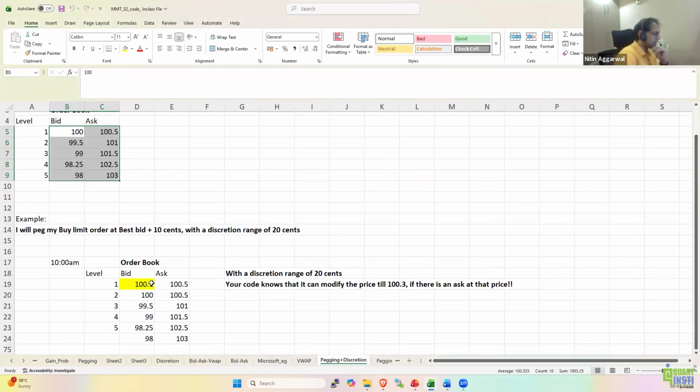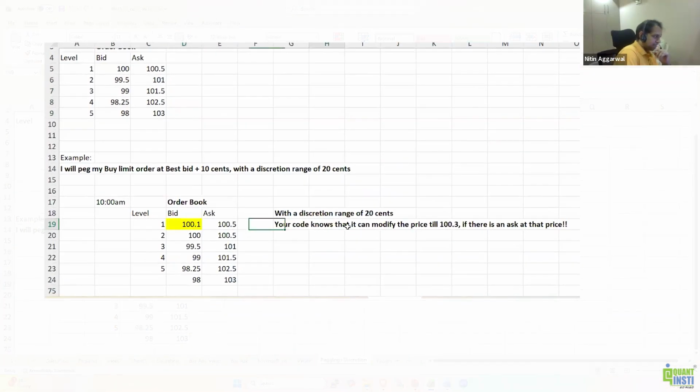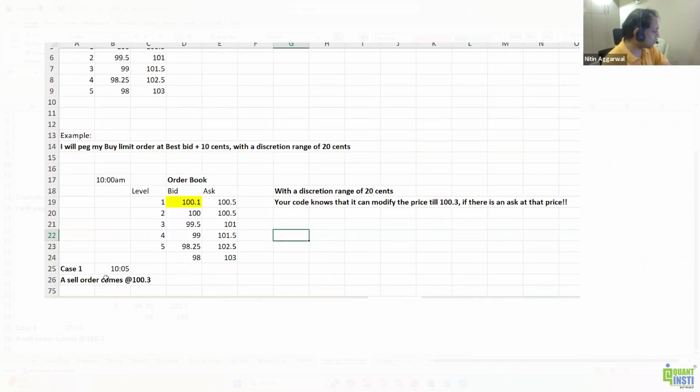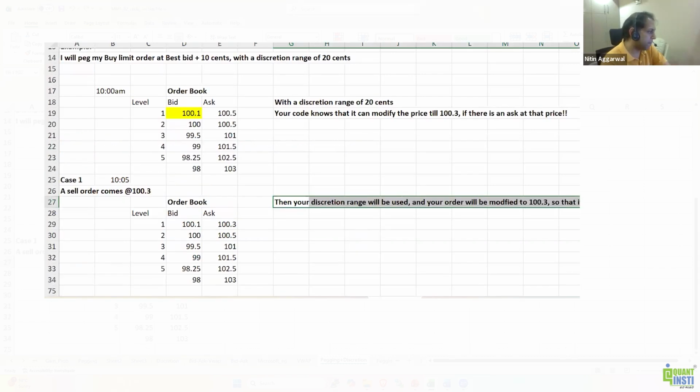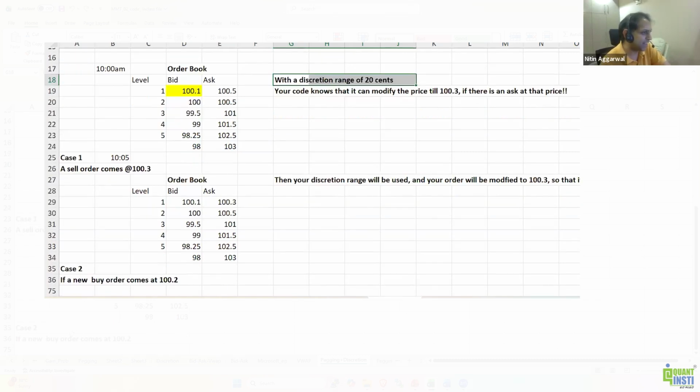Now how will this go about? So I place my order at 100.1 with a discretion range of 20 cents. It tells me my code knows that it can modify the price till 100.3 if there's an ask at that price. So I'm sitting at 100.1 if the ask is at 100.5. Case 1, say at 10:05 a sell order comes in for 100.3. Then my discretion range will be used. Because now this ask is within 20 cents, my discretion range will be used and the order will be modified to 100.3 so that it gets executed. Make sense? There could be another case too, right?